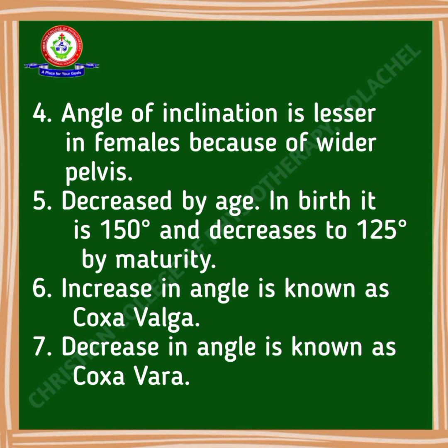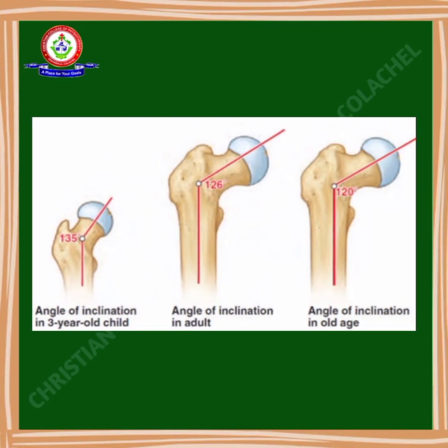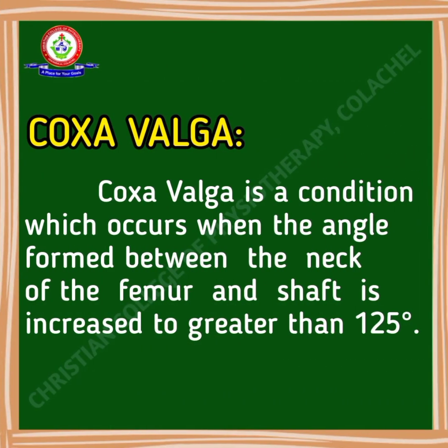Increase in angle is known as coxa valga. Decrease in angle is known as coxa vara. This picture shows the angle of inclination is decreased by age. Now we can focus on two conditions: one is coxa valga and another one is coxa vara.